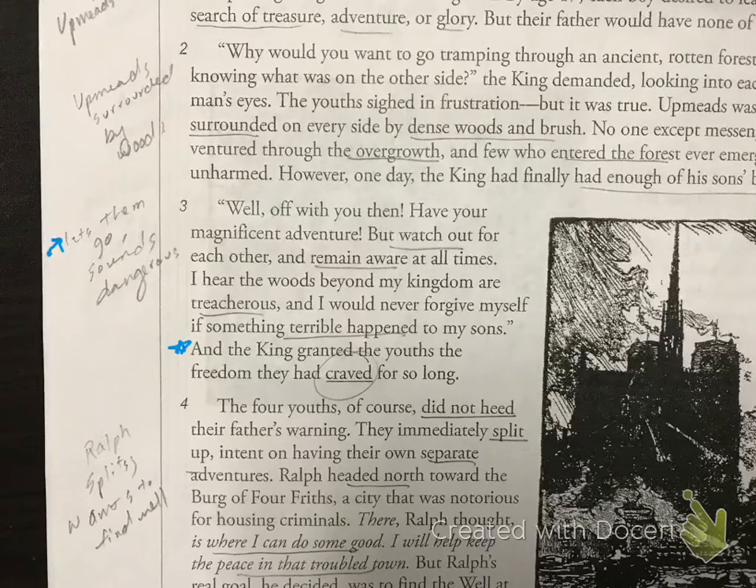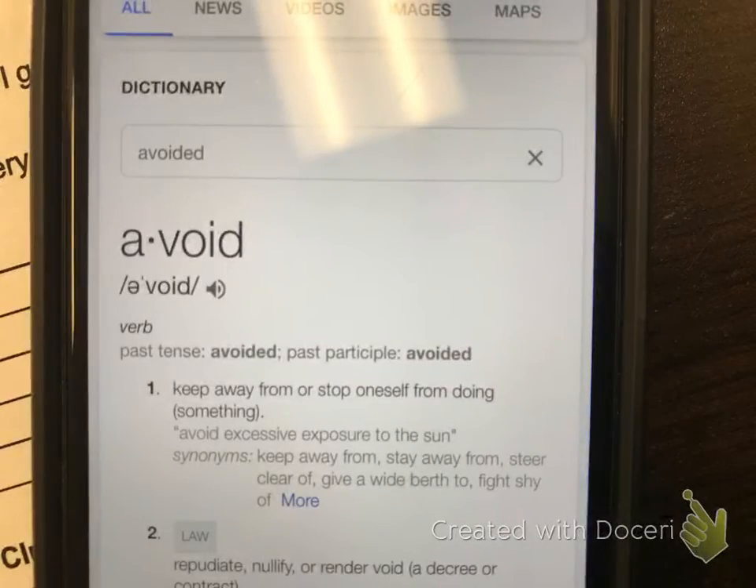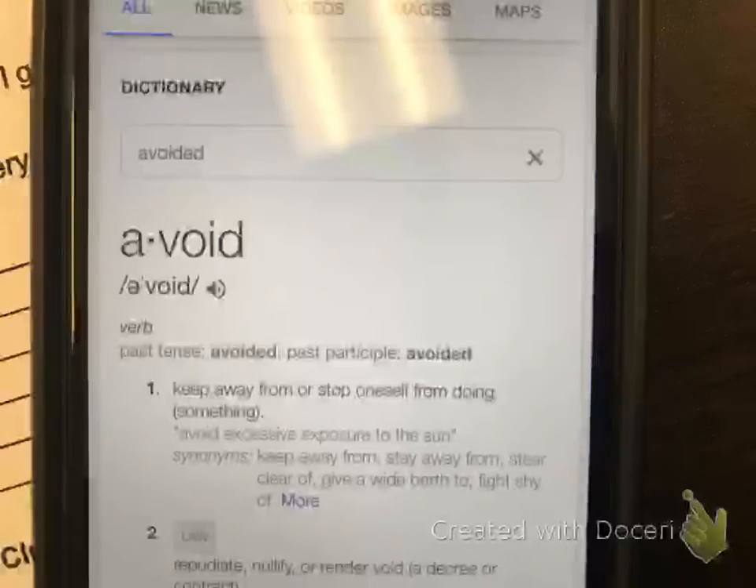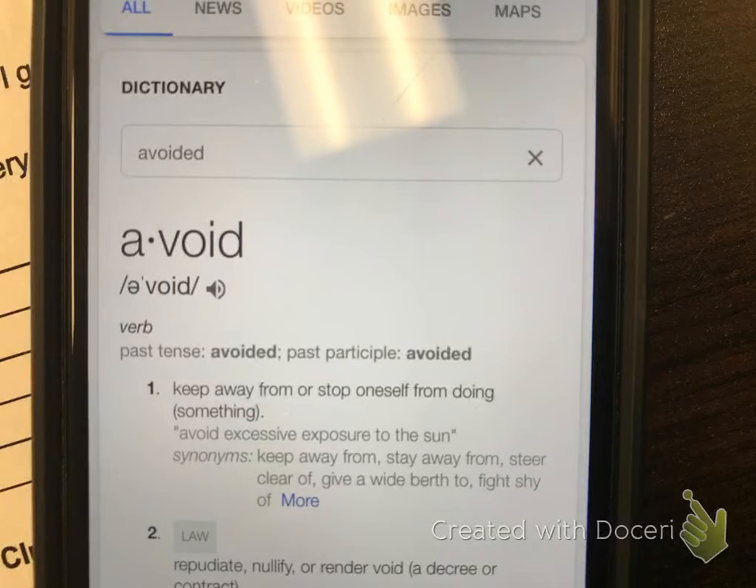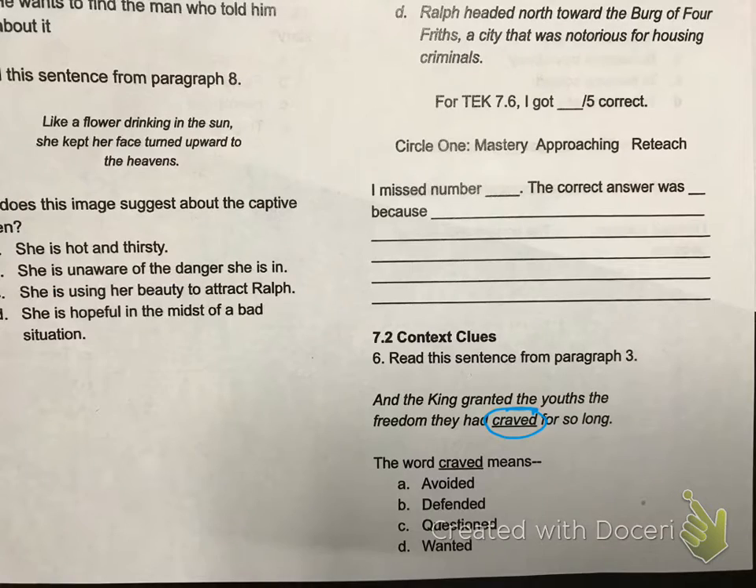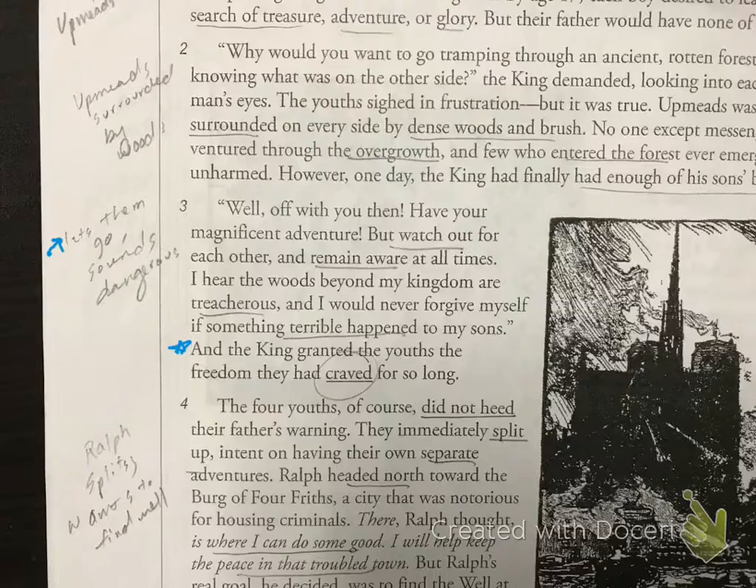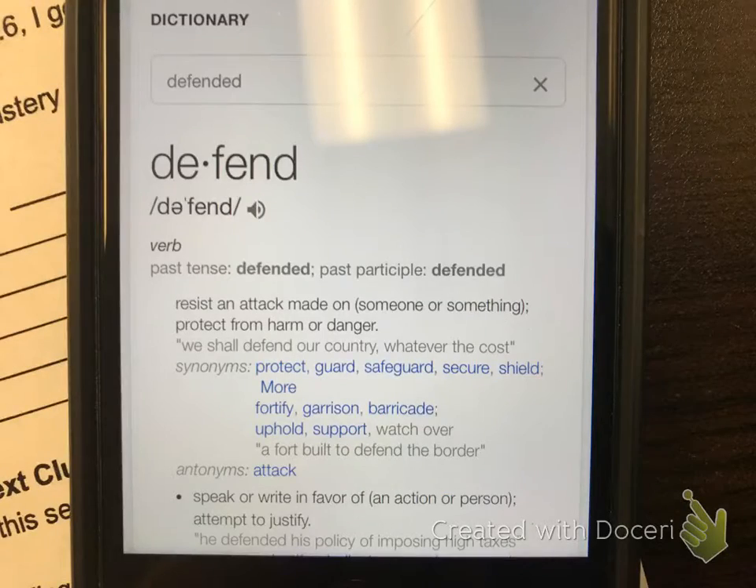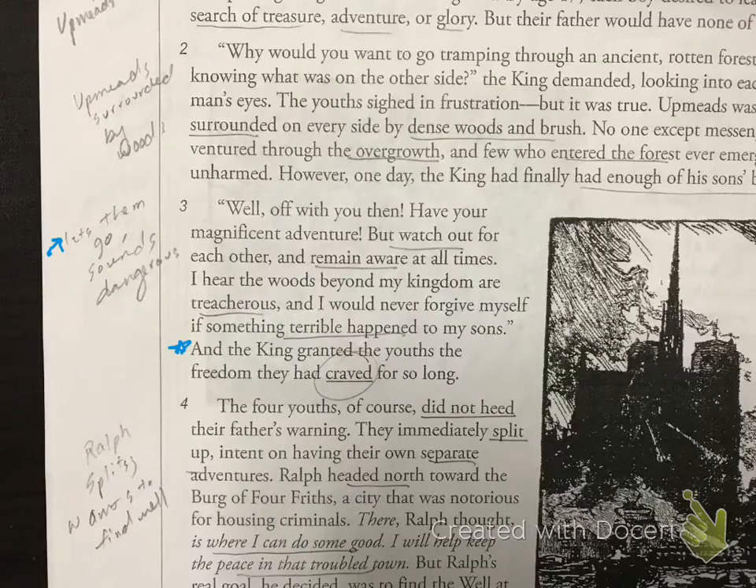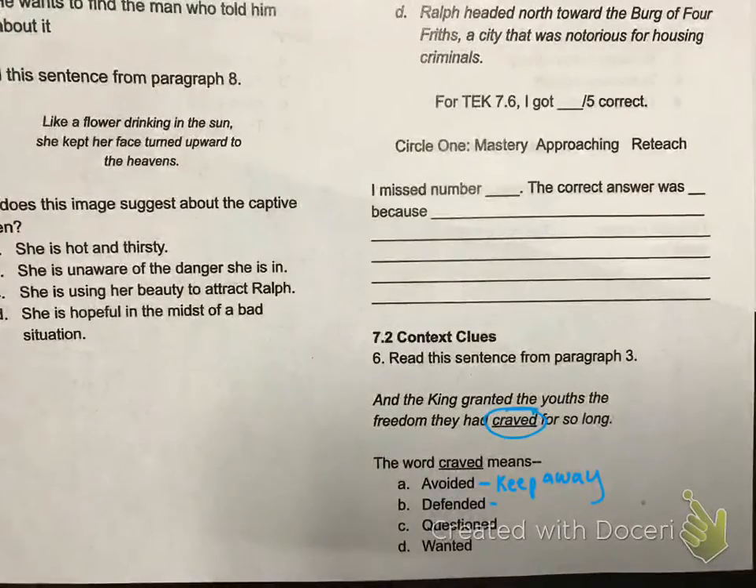Okay, when I look at the question, the first answer choice was avoided. So I looked up avoided, and here I looked at synonyms: keep away from, stay away from, steer clear of, give a wide berth to, shy of, something like that. So I know keep away from, and I know avoided is a word that you probably know, but this is just getting in good test-taking habits. So here I'm going to say keep away. Then I'm going to go look at defended. Defended synonyms: protect. It's an easy one for me to know. So next to defended, I'm going to write protect.